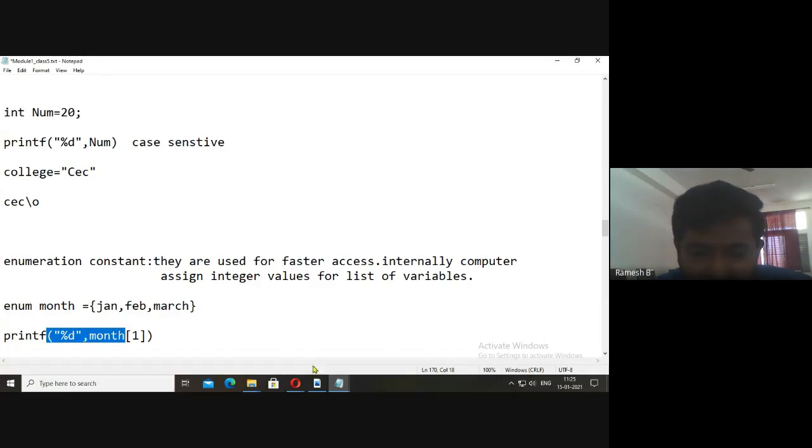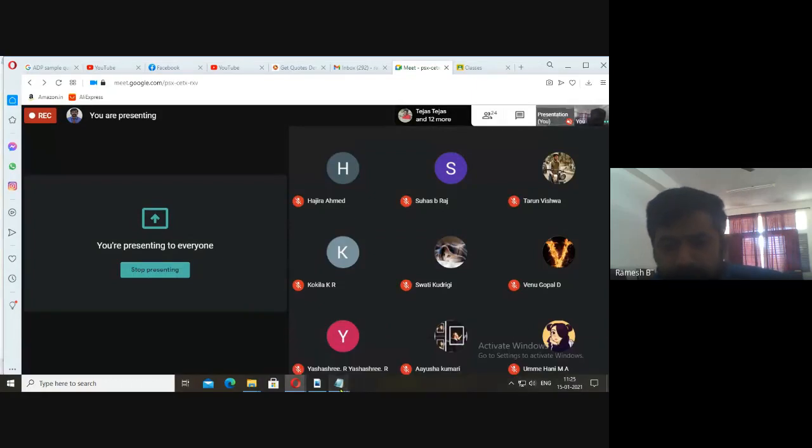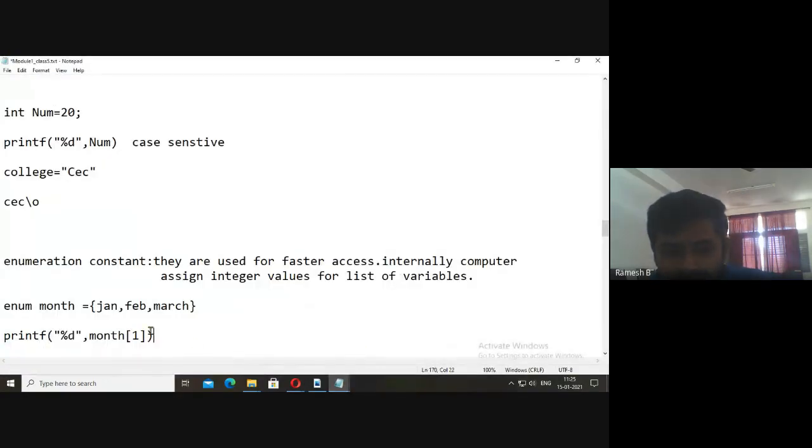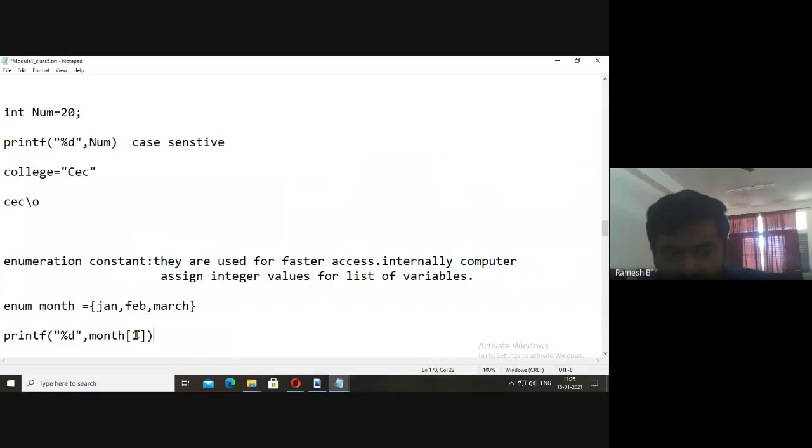If you want March, how to access them? %d, month of 3. It's not 3, it is 2. Jan can be accessed by using 0. Feb can be accessed by using 1. March can be accessed by using 2. Okay. The values can be accessed like 0, 1 and 2. Okay. So we may be having n number of months. 12 months will be there. Okay, this is the case.